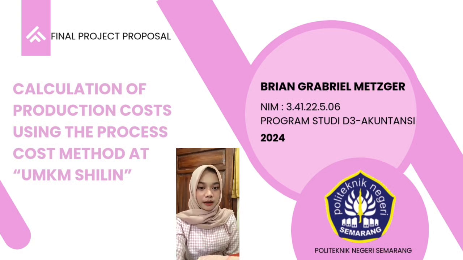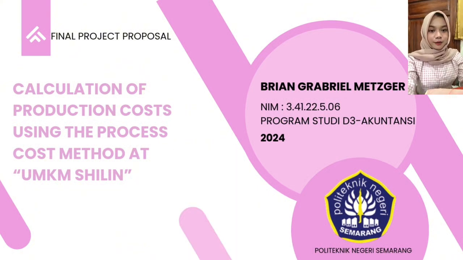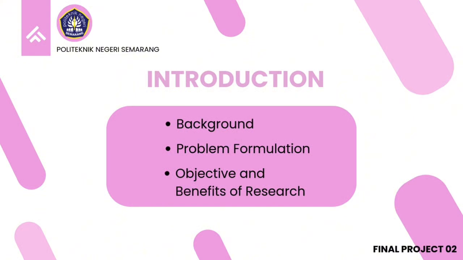You can call me Brian. I'm from D3 Accounting class 3F. Final project proposal is calculation of production cost using the process cost method at MSME Silin. Table of contents. Number 1 is introduction, number 2 is literature review, number 3 is research methods.